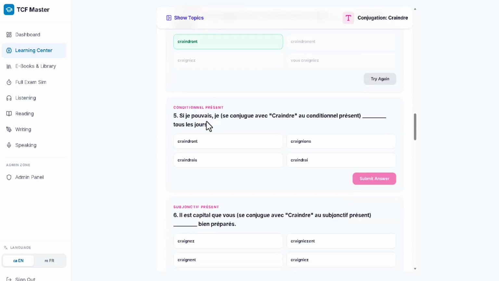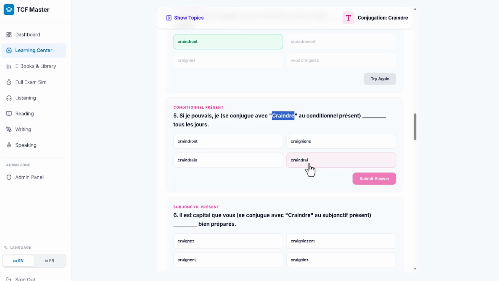So let us make a mistake. For this tense, which is conditionnel, very, very important. You must master conditionnel. Very important for people going for the TCF exam. You understand? So let us make a mistake here. We have si je pouvais, je. So the subject is je. With craindre, it will be what? Is it craindon, or craignons, or craindre, or craindrait, like you see. Now these two down here, crain, if you look at the end, you have A-I-S.